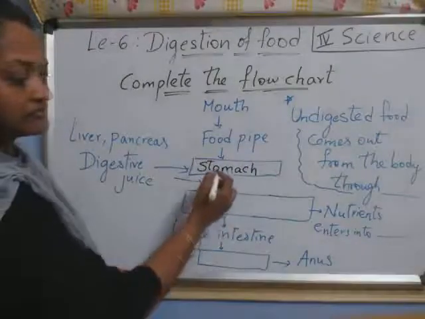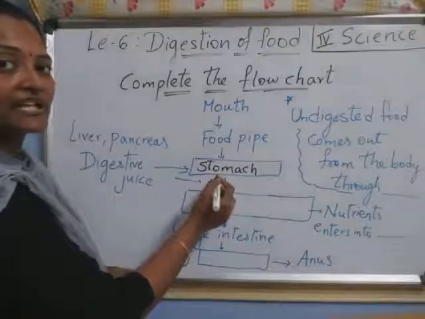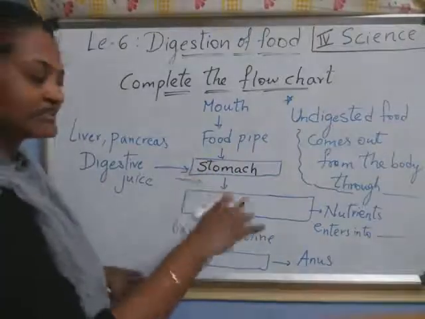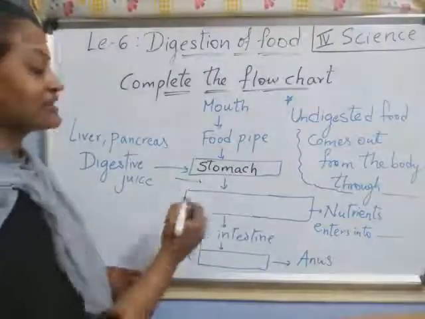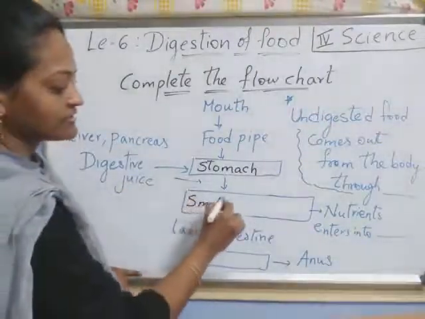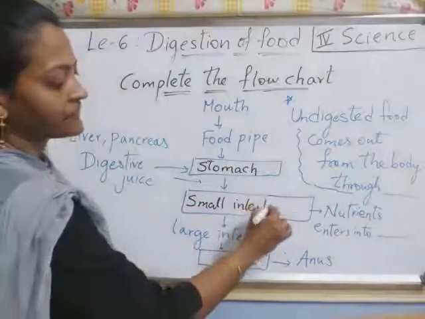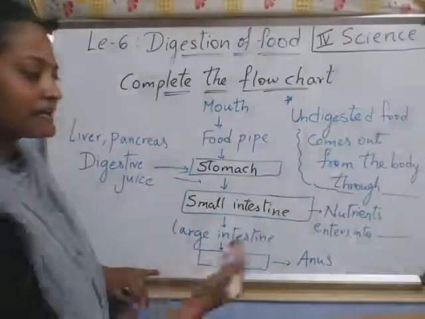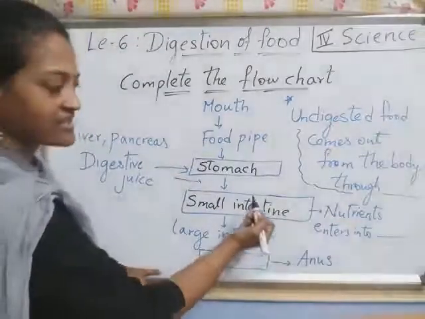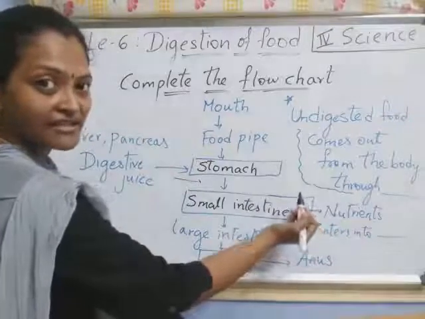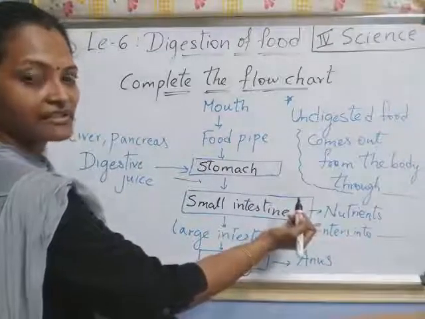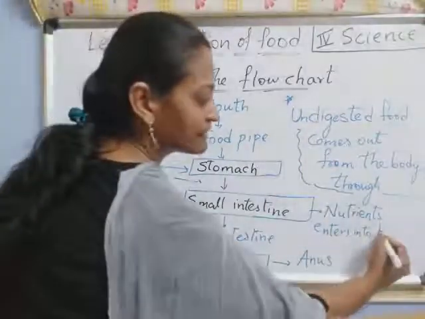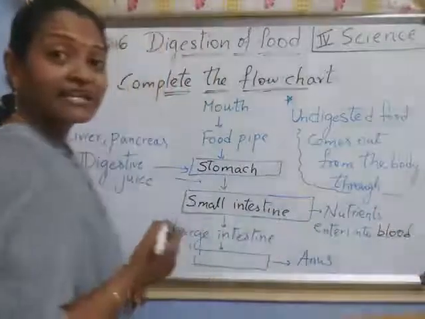After that, the somewhat digested food enters into which part? After the stomach? Yes, a coil-like structure. What is that? Yes, small intestine. From the small intestine, I said, the nutrients enter into which part? Okay, nutrients are there in the digested food. Those nutrients enter into which part? Yes, into the blood. Right? Where do they enter? Into the blood.